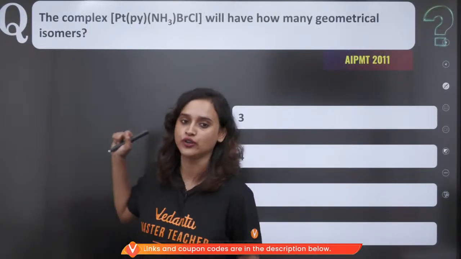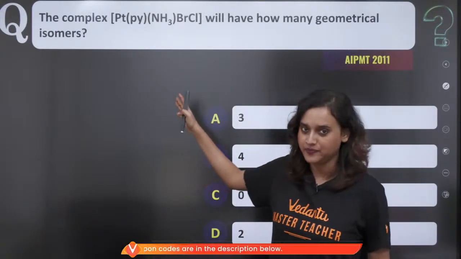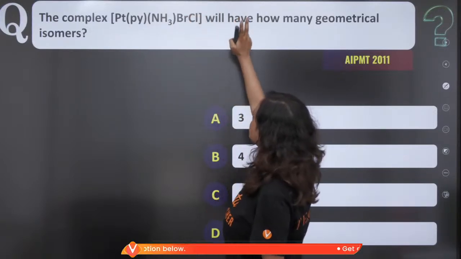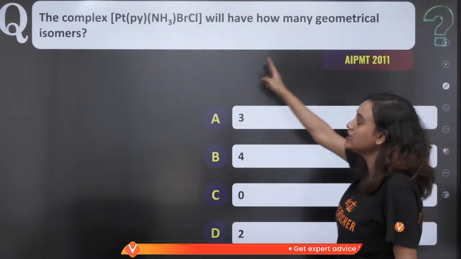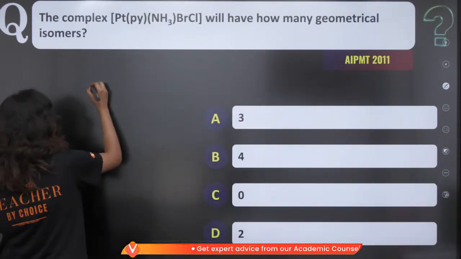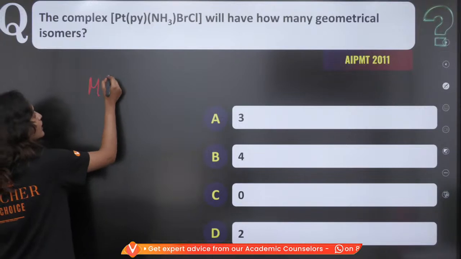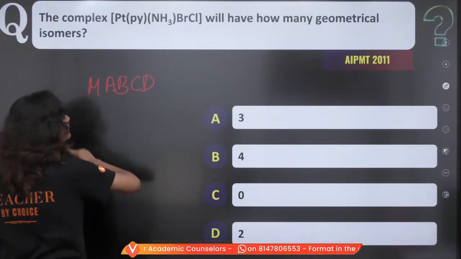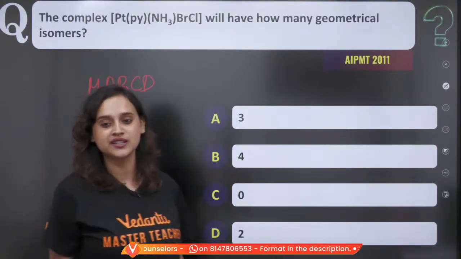Now I have a question for you. The complex [Pt(py)(NH3)BrCl] will have how many geometrical isomers? I actually told you this. Let's take a look at it. What is this kind? This is M, A, B, C, D. How many geometrical isomers are possible?